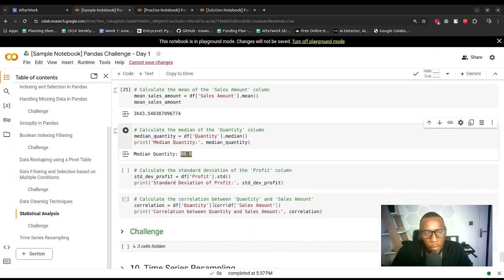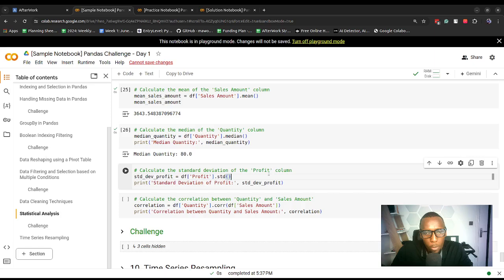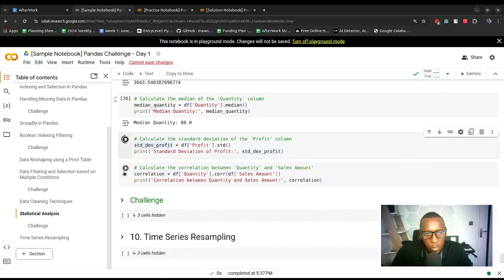This is the median. Now the standard deviation of the profit column. It's the same thing. We use std, then we specify the column, and we store the result in a new variable called std_dev_profit, and then print that out.